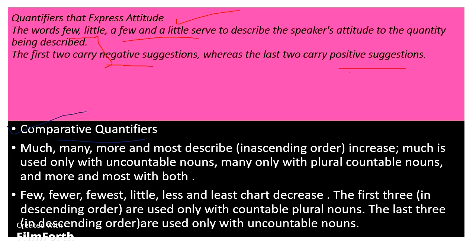वो क्वांटिटी को कंपेयर करते हैं. Much, many, more, most, वो describe in ascending order. अभी इनके differences है, मैंने कहा ना होते एक ही हैं, शब्द बहुत होते हैं, means very you can learn it easily, much, many, more, most, but you have to learn what is a differentiation.